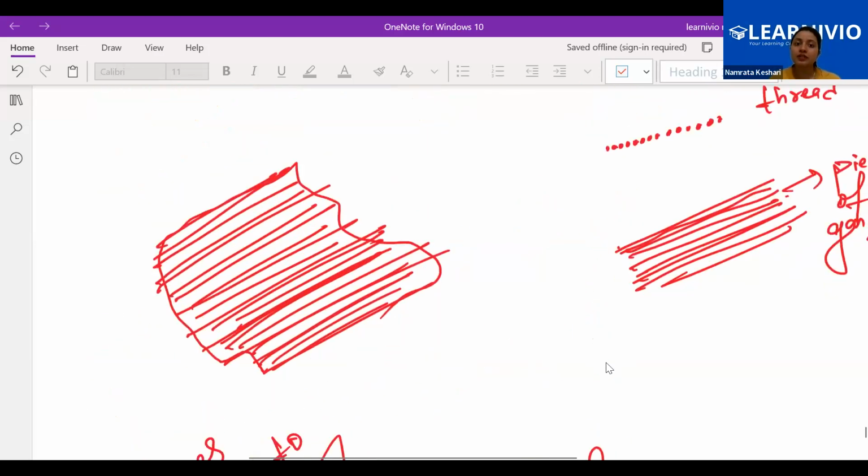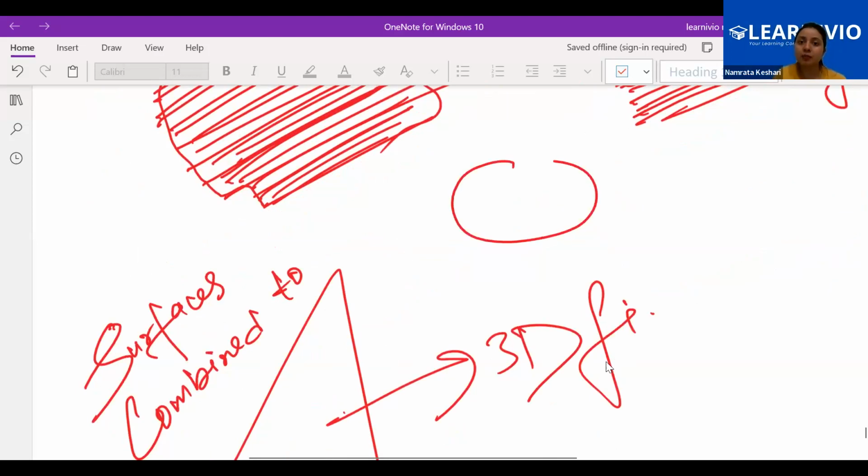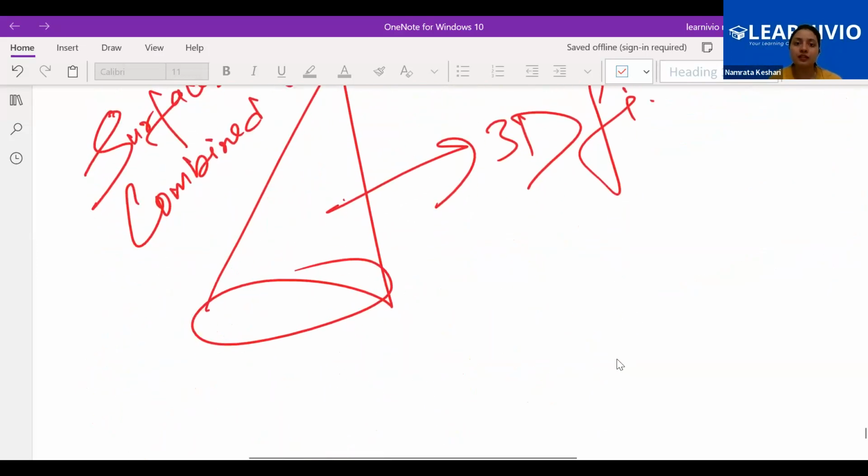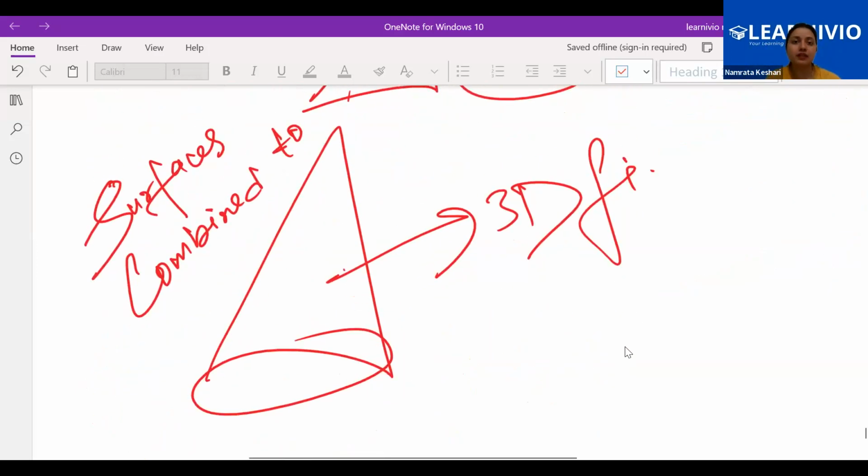Yesterday, when I noticed, they had a circular part of the cloth, a rectangular part of the cloth. And today they have a cap in their hand. That is one of the best examples that surfaces got combined together and became a 3D figure.